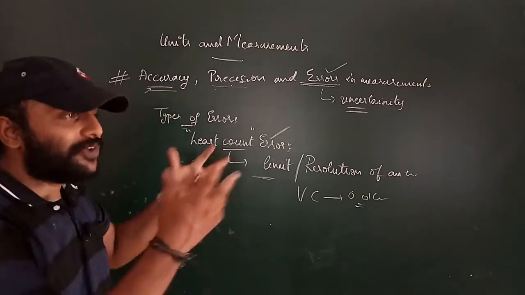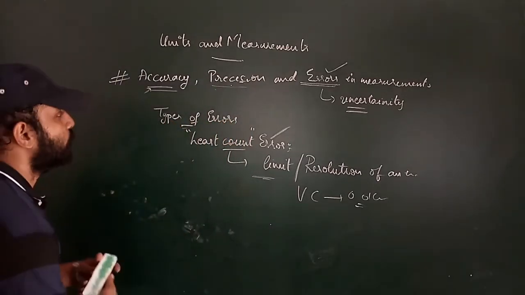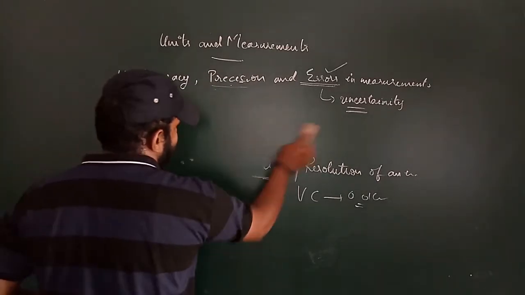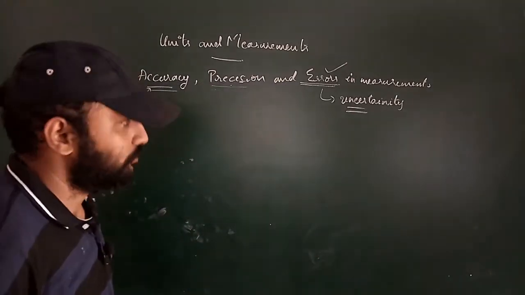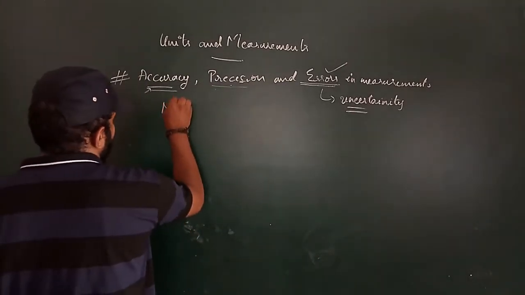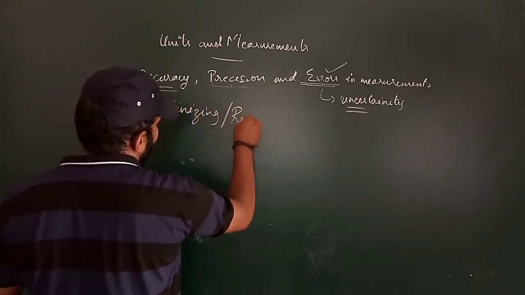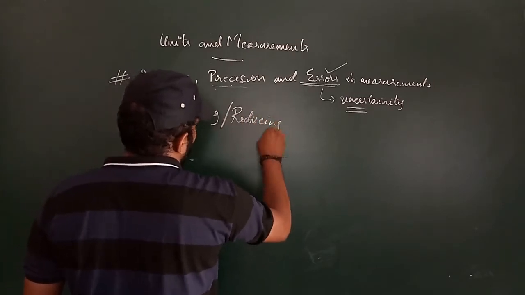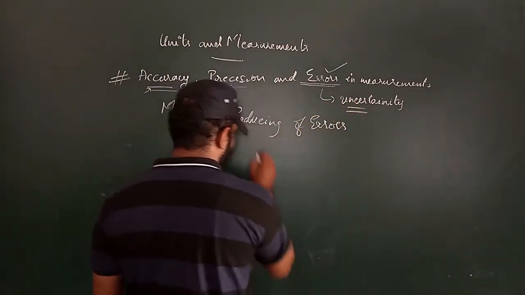In what way can you reduce or minimize the errors? Minimizing or reducing of errors in an instrument.